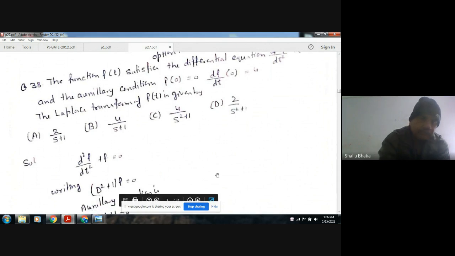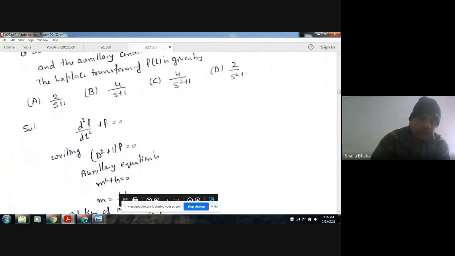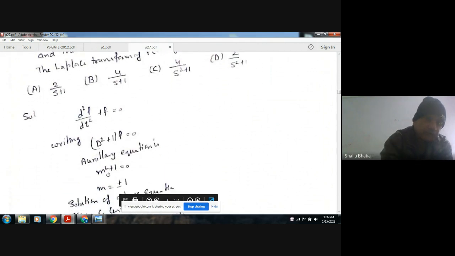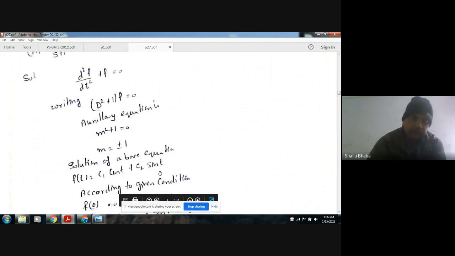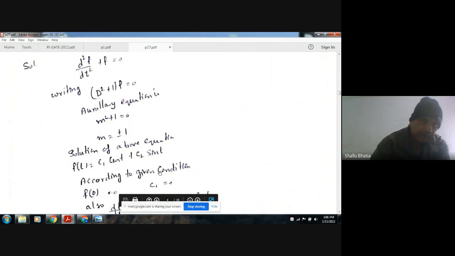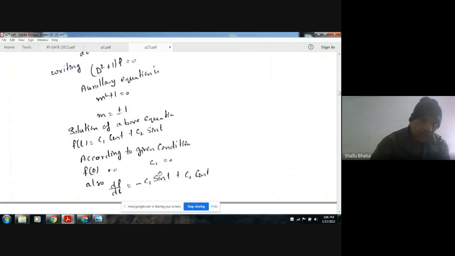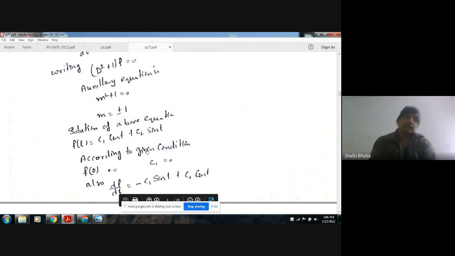So here this is the differential equation, writing it in D form. Then the auxiliary equation is m square plus 1, so m is plus minus i, and the solution will be C1 cos t plus C2 sin t. Okay, this is the solution.